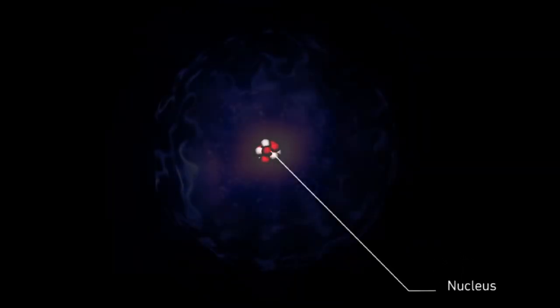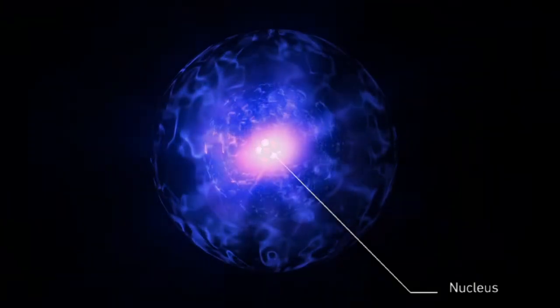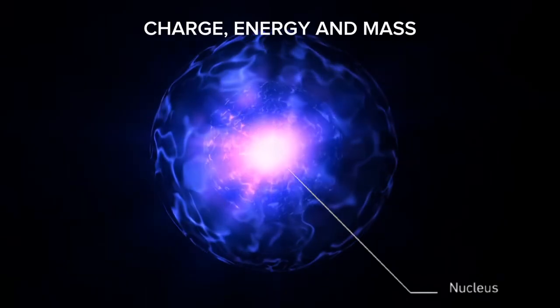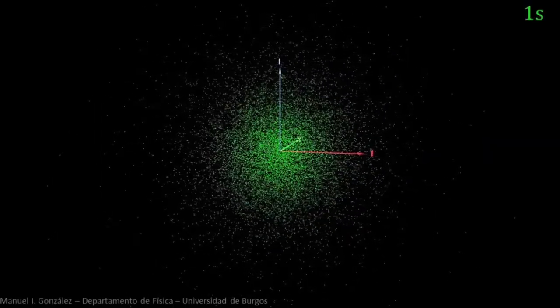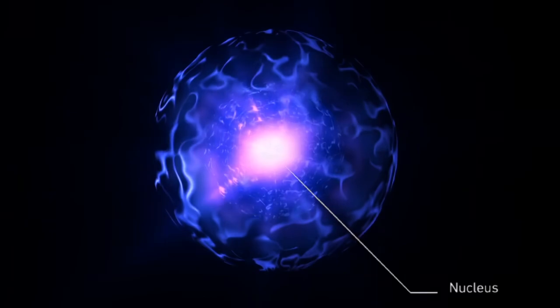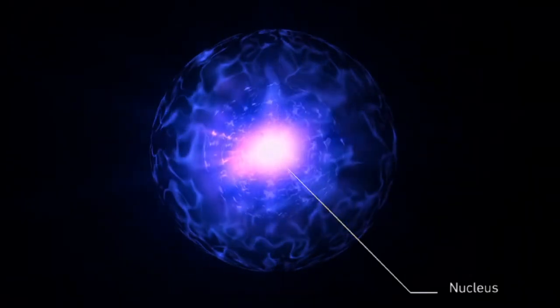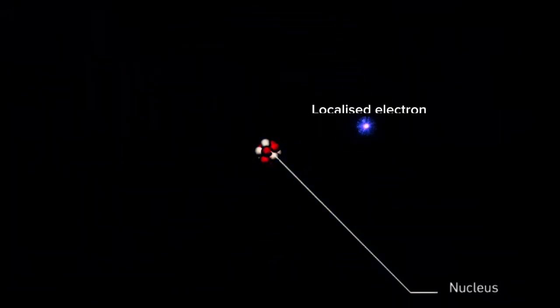What's even more fascinating is that this cloud isn't empty or imaginary. It carries the electron's charge, energy, and mass, even though it has no fixed shape or boundary. And the instant we make a measurement, something extraordinary happens. All those possibilities collapse or merge into one single outcome. The scattered cloud suddenly focuses into one spot, and that's when an electron appears in reality, the tiny dot we see on the detector.